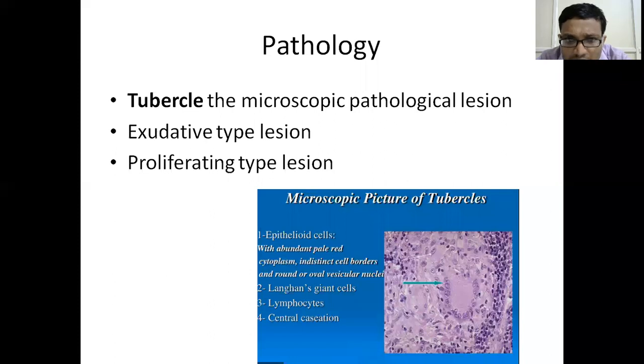In some sites, such as hip joint tuberculosis, knee joint tuberculosis or even spinal tuberculosis, caseation will be more. But in shoulder tuberculosis, proliferation will be more. It doesn't mean only immunity; immunity only plays a role in this. Other factors are also present.